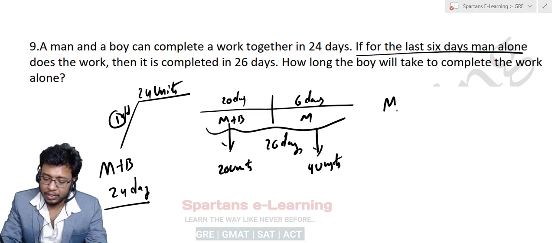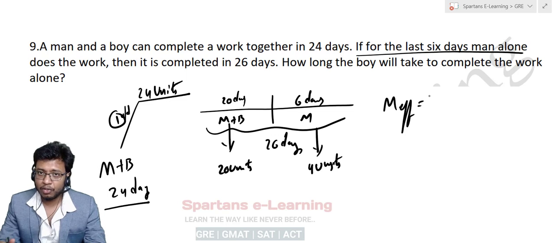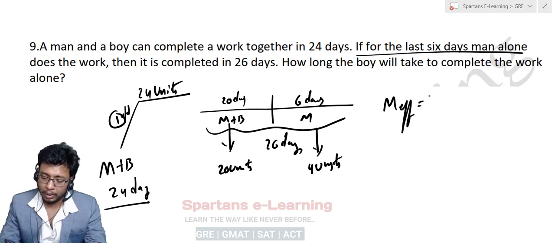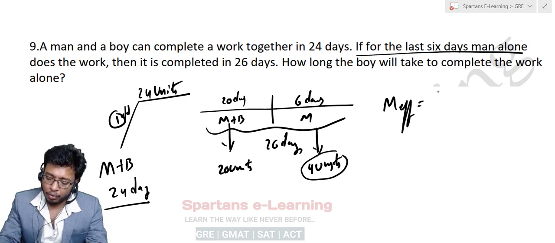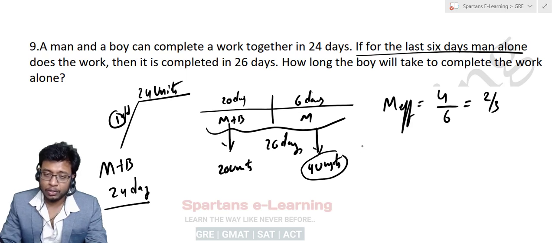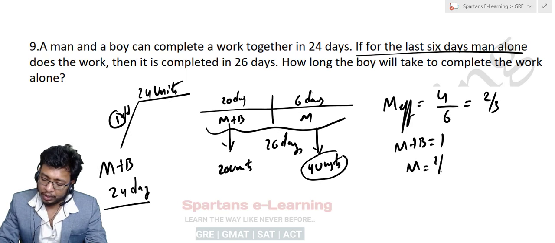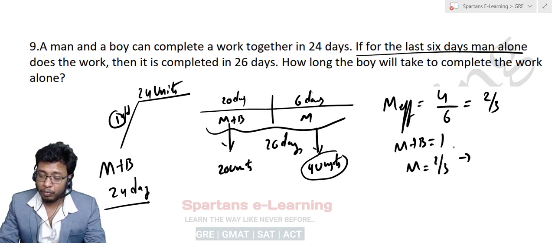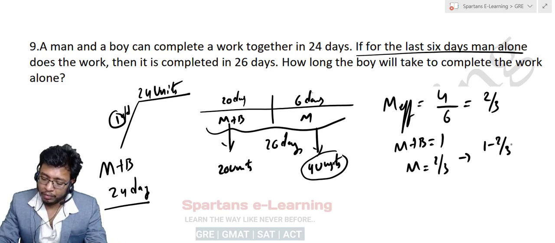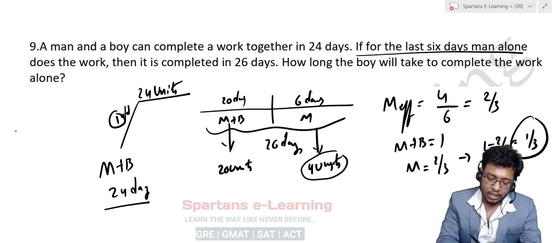So what is the efficiency of man here? Efficiency of man is total work by total time. What is the work he did here? 4 units. What is the time he took? 6 days. So it will be 2 by 3. So the efficiency of man is 2 by 3. What is the efficiency of the boy? You know, the efficiency of man plus boy is 1 here. Man efficiency is 2 by 3, so boy efficiency will be 1 by 3. 1 minus 2 by 3 gives 1 by 3. So the efficiency of the boy is 1 by 3.